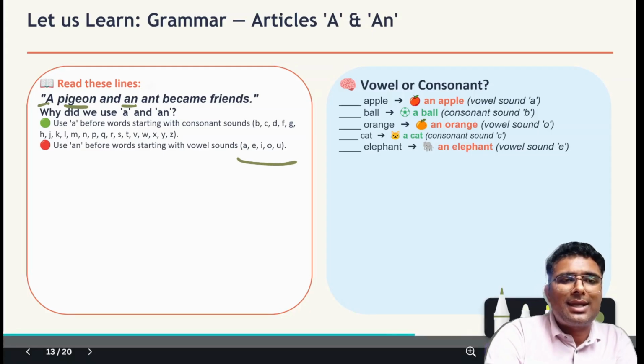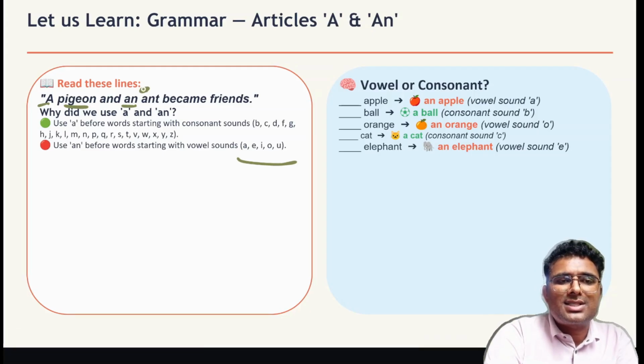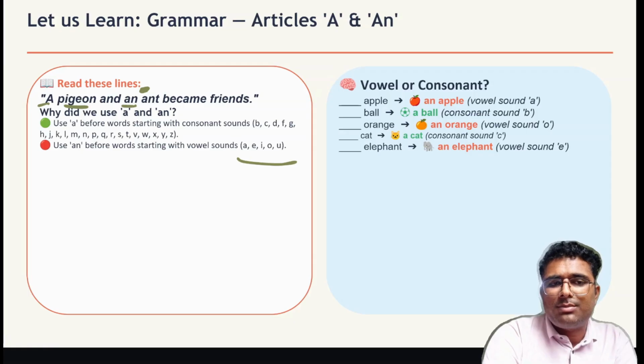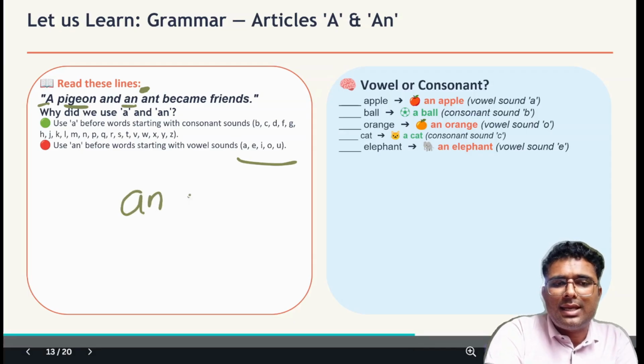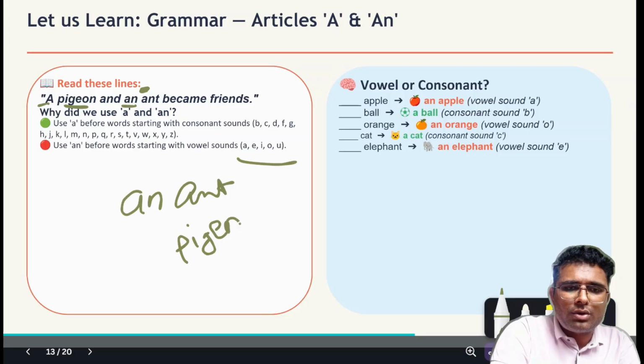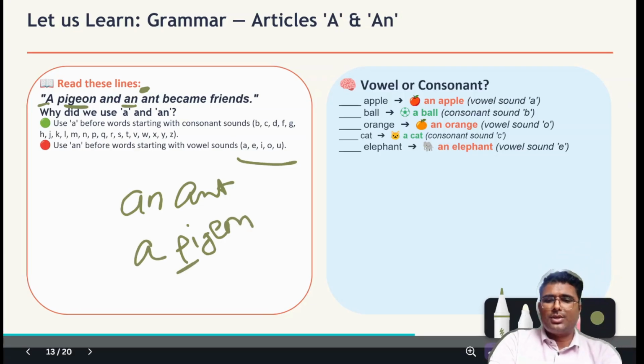So here ant, ant's first letter is A. A is a vowel, bachcho, so that's why before that we are using an. And on the other hand, pigeon, first letter is P. P is a consonant, so that's why a pigeon. I hope you understood this.